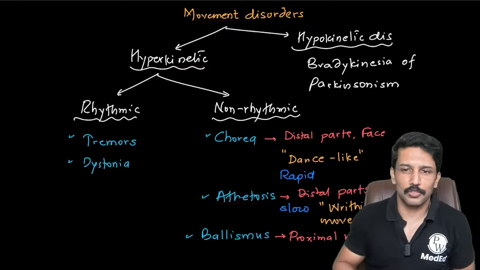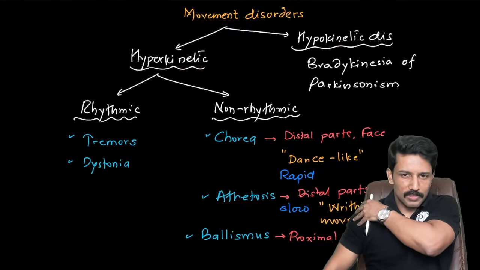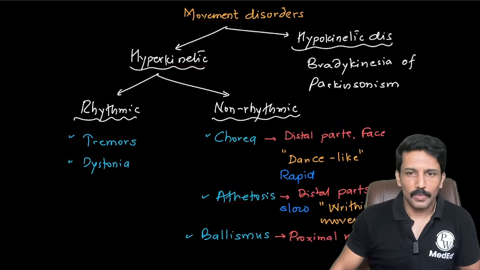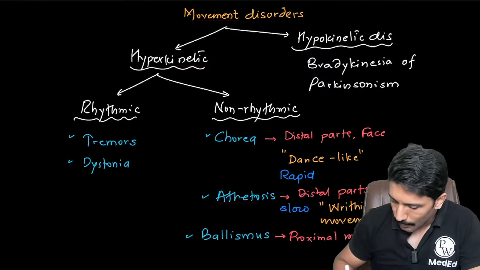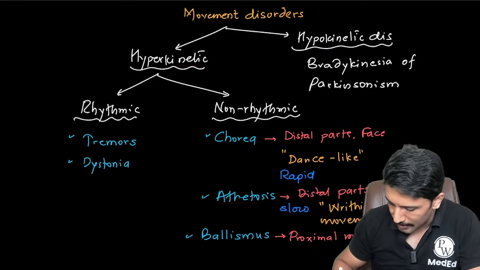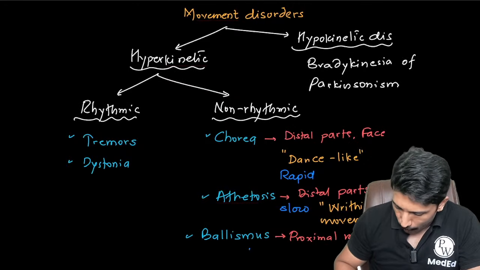So what are the main functions of shoulder girdle muscles? Like deltoid is the main muscle, right? So what are the main movements that can occur at the shoulder joint? So you will be seeing the movements there, the proximal muscles, and these are usually described as violent flinging movements.